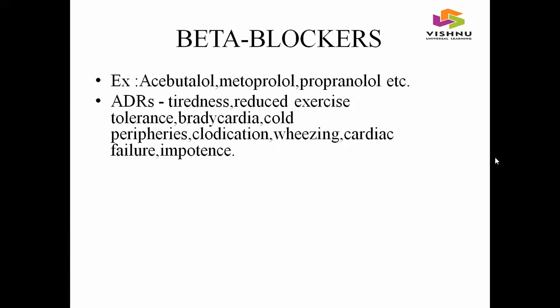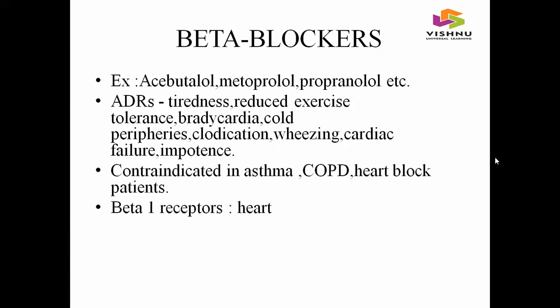And the meaning of claudication is that by obstruction of arteries, there may be decreased blood flow to the legs, and wheezing, cardiac failure and impotence. They are contraindicated in asthma, COPD, heart block patients.